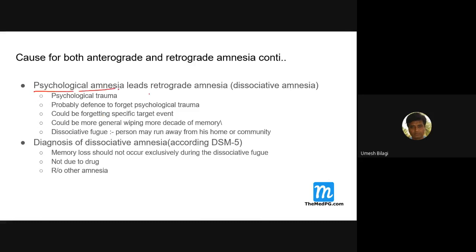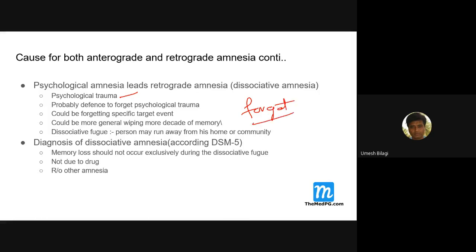Now we'll go to psychological amnesia. There is an entity called psychological amnesia, which is a kind of retrograde amnesia, where they have dissociative amnesia. Dissociative means a patient who has suffered psychological trauma will sometimes forget that trauma completely.